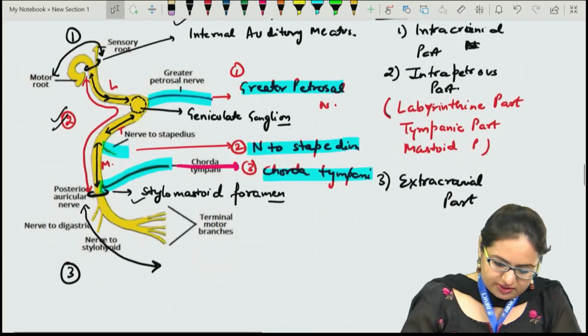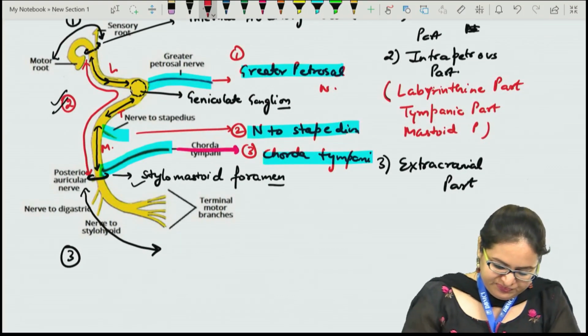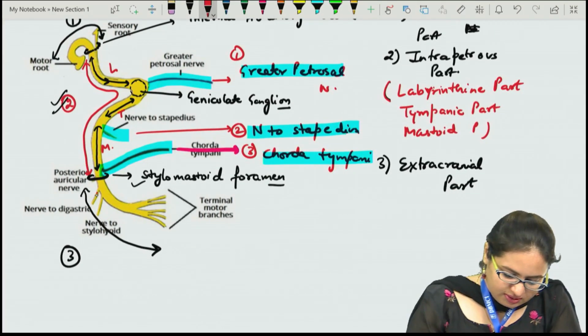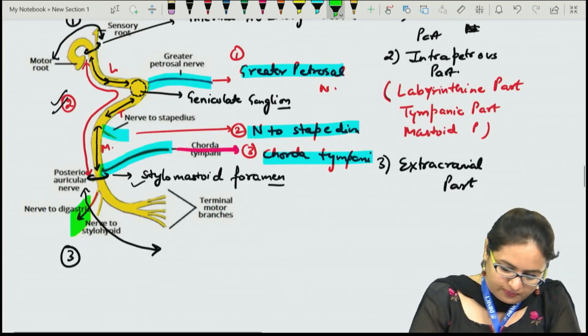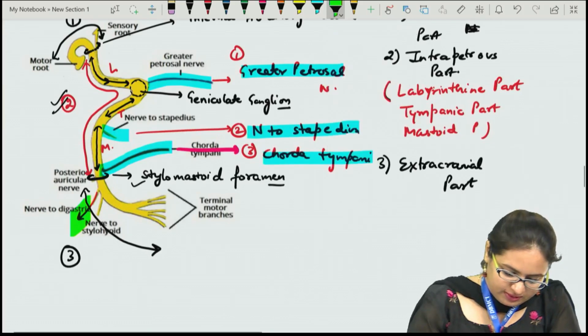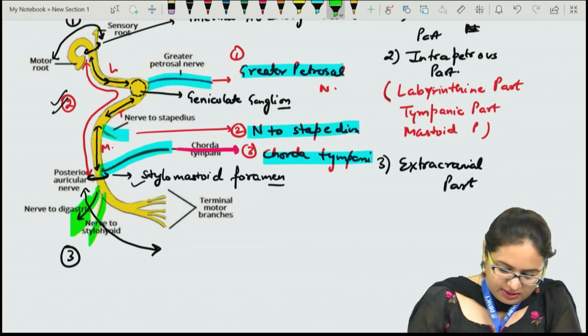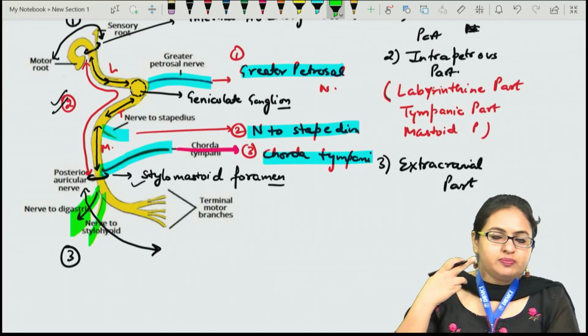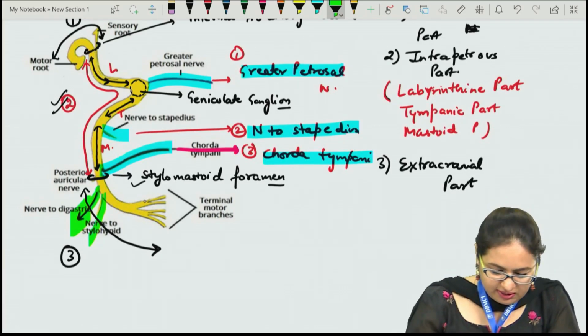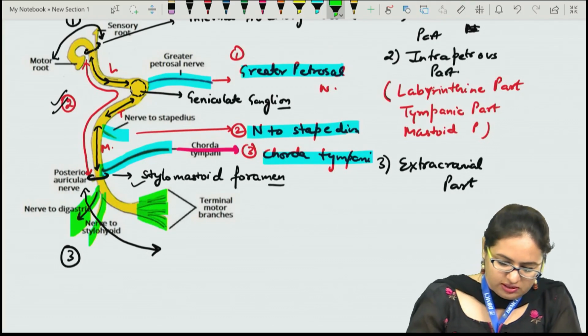So now we come to the rest of the branches. One is given over here: the nerve to the posterior belly of digastric and the nerve to stylohyoid. Then as it goes further, it passes through the substance of the parotid gland and divides into the terminal branches.